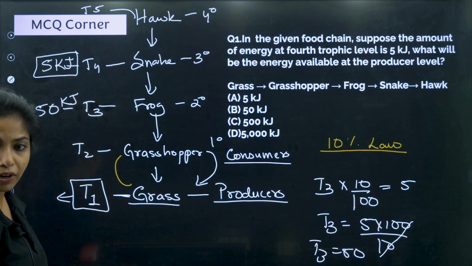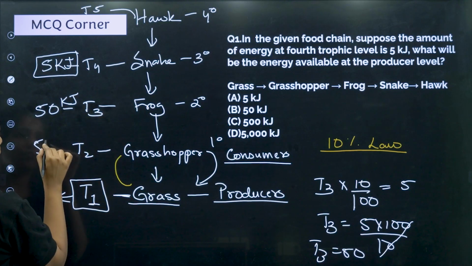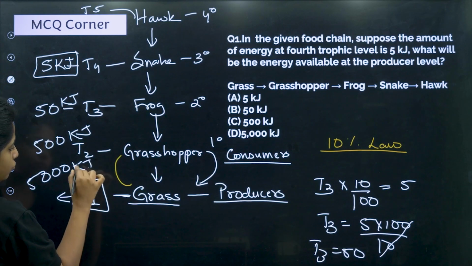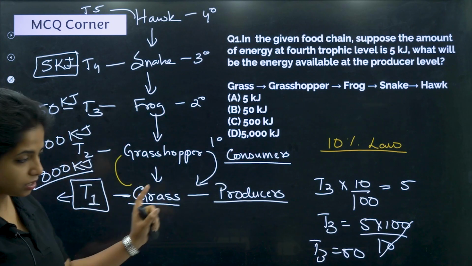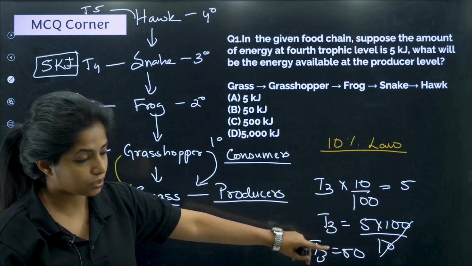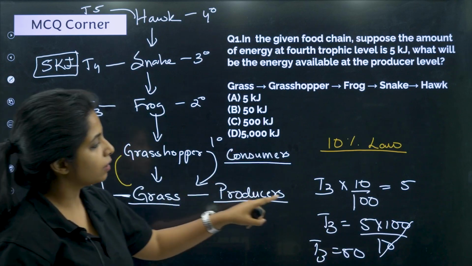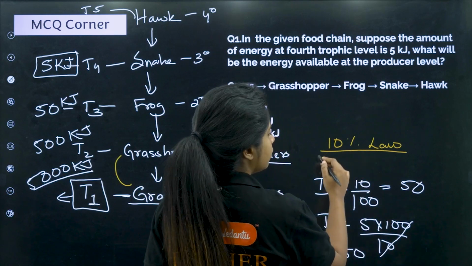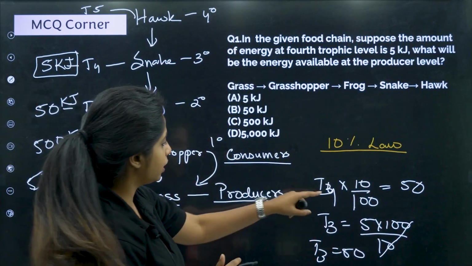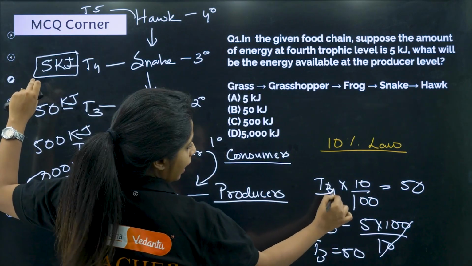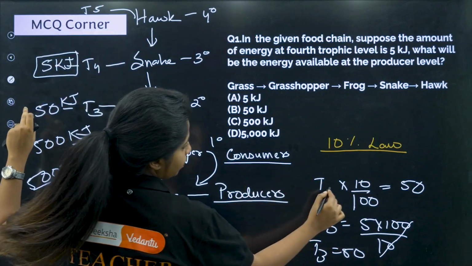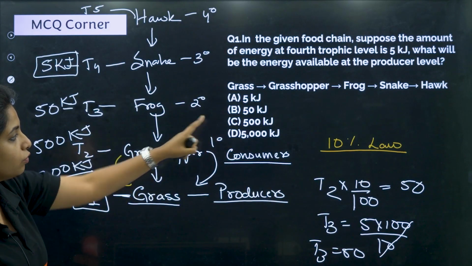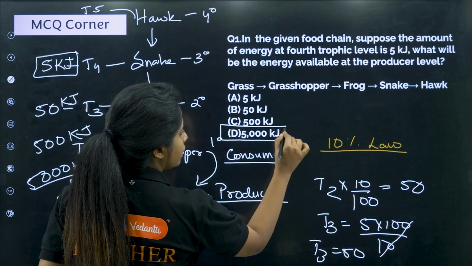If I multiply by 10, I get the answer. So into 10, I'll get 500 kilojoules. Again into 10, I get 5000 kilojoules. This will be the answer. This is the way I told you to find it out. This is for T3. Again, you replace this 5 by 50 over here and find it for T2, and the same thing goes on. So basically, what will be the answer over here, my dear children? In T1, that is the producer level, you would have 5000 kilojoules of energy.